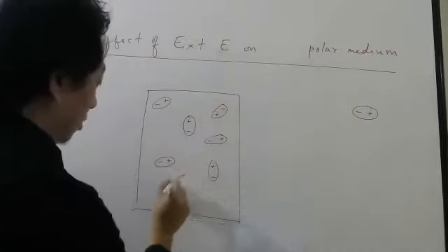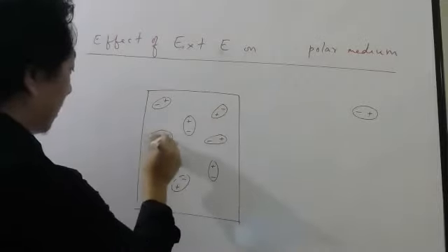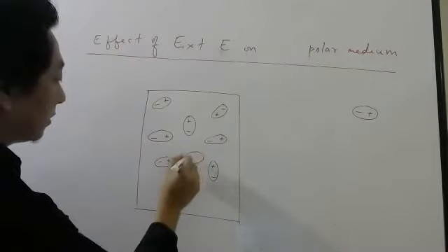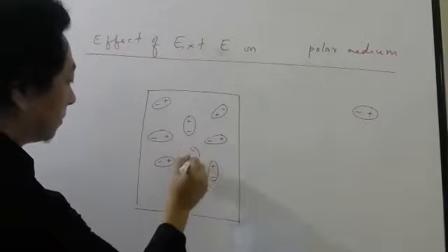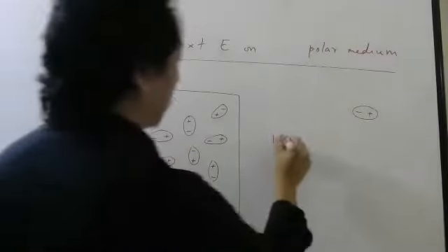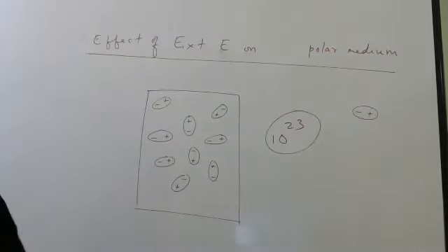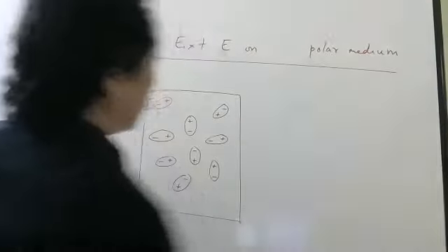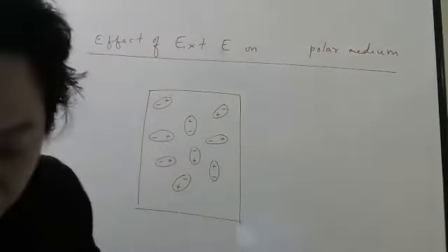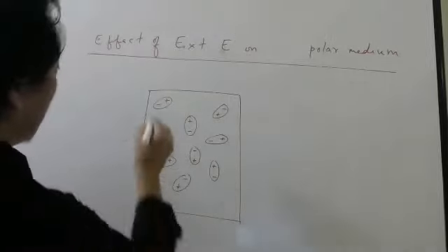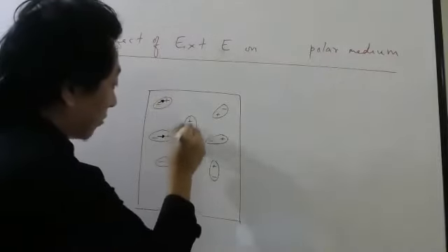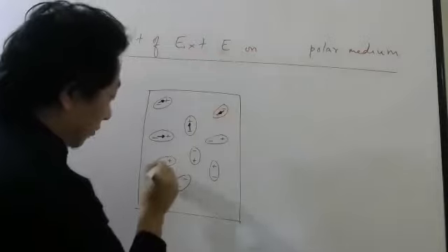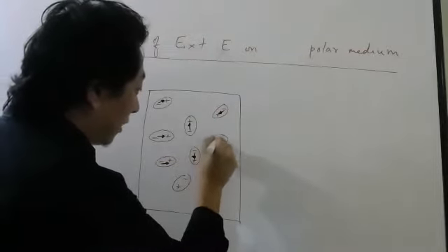I will be asking you, or maybe you can ask me, why like that. But first, let me draw some of them. Let me draw like this also. Many will be there. How many will be there? 10 to the power 23 like that. So I will not be able to draw all of them, right? Now, why do you think these dipole moments are oriented in this random way? See, if I ask where is the dipole moment of this molecule, it is this way, minus to plus. This one here, this one here, like that. Why do you think it is randomly oriented?